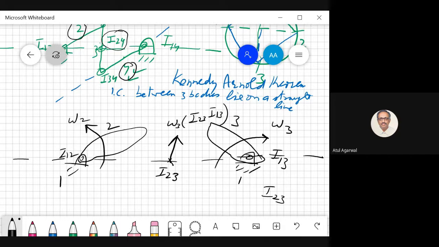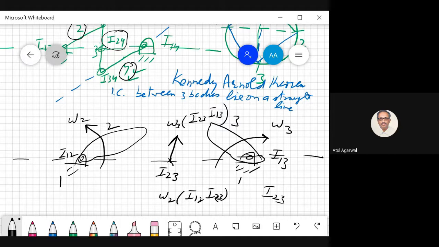Now you look, when this point is on body 2, what is its velocity? Omega 2 into I12, I23. Since body 2 is rotating about this fixed point, the velocity of this point has to be omega 2 cross I12, I23.